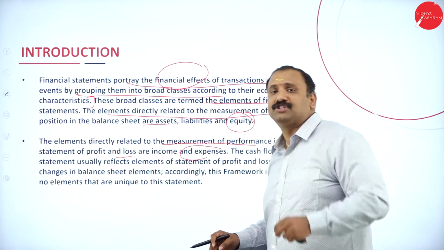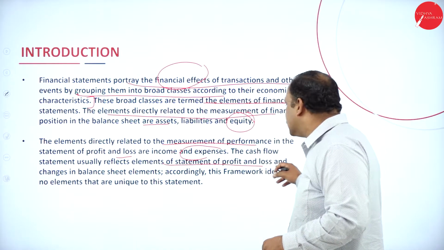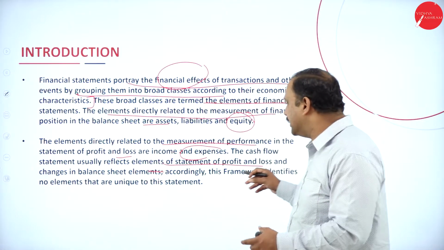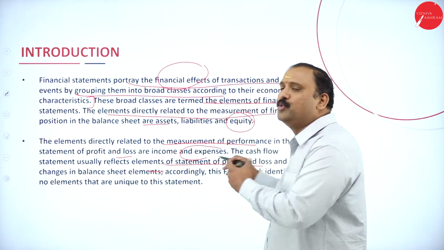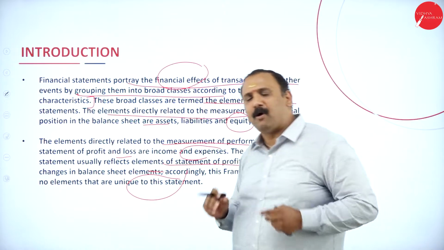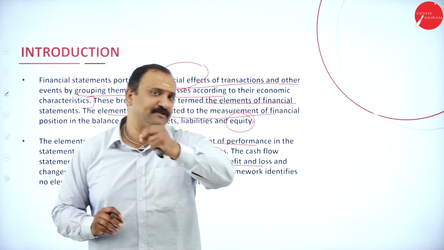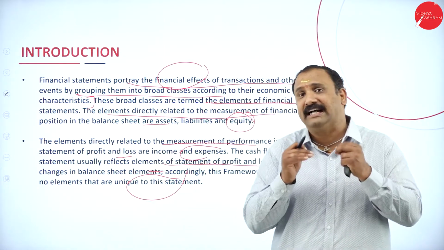The cash flow statement usually reflects elements of the statement of profit and loss and the changes that happen in the balance sheet. Accordingly, this framework identifies that no new elements are unique to this statement. What is more important here is that each and every term explained in the financial statement is of great value.